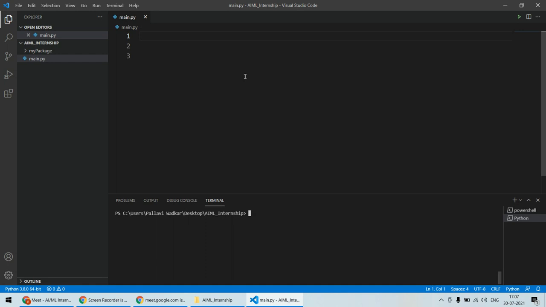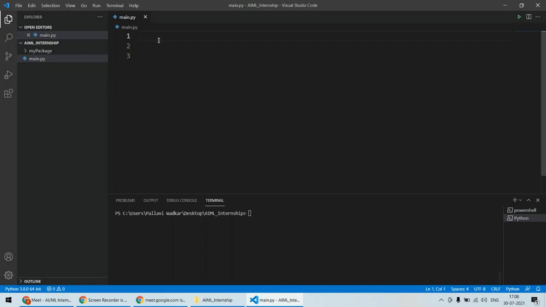Now, as far as file handling in Python is concerned, the very first thing is: what is a file? A file is anything that stores some data. It will have some data. And the very first thing that we're going to discuss is opening a file. If I am already having some file in Python, I'll discuss how to open that file.